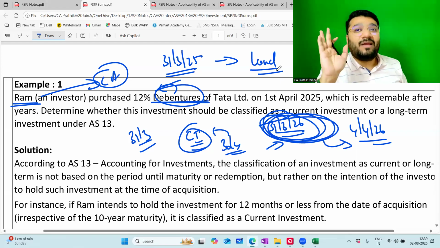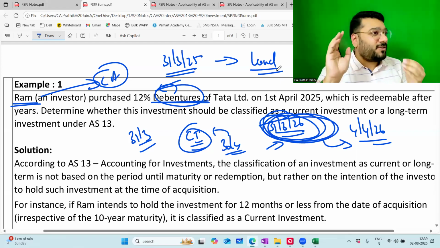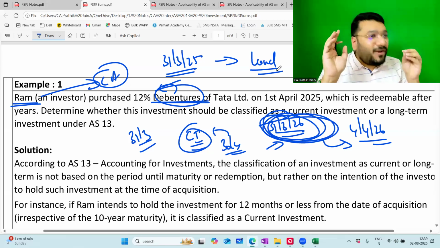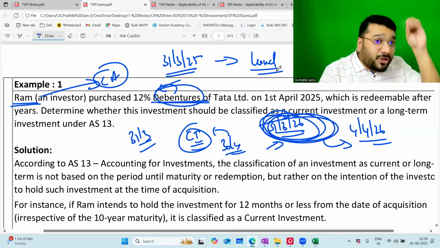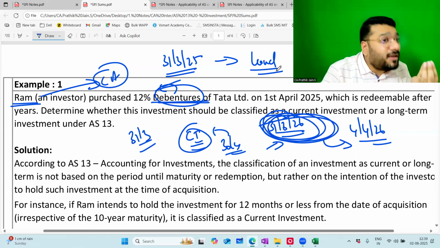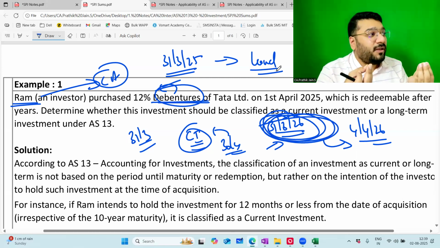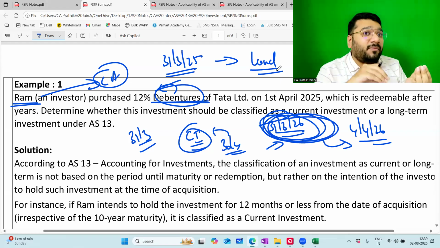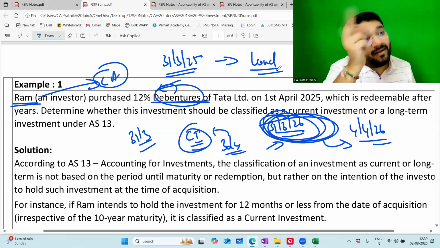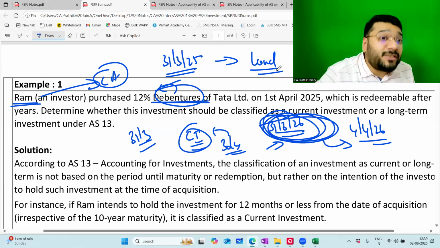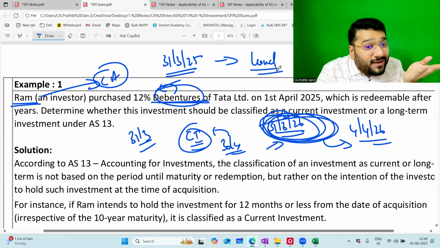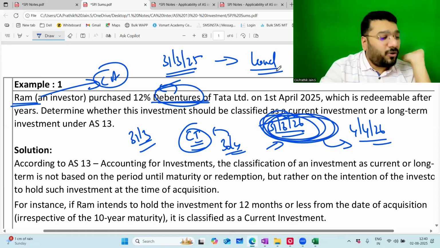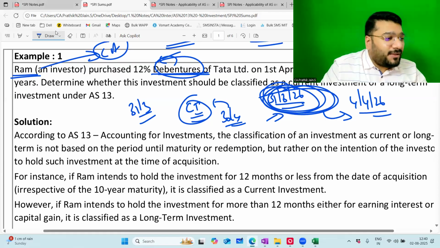Not possible. So we have to see the intention. We have to see the intention as on the balance sheet date. Based on that intention, you have to decide whether it is current or long term. Next time, when will you check the intention? Next reporting date. Can the intention change? It can change. In that case, classification will change. Accordingly, valuation also will change. Coming back to the answer.